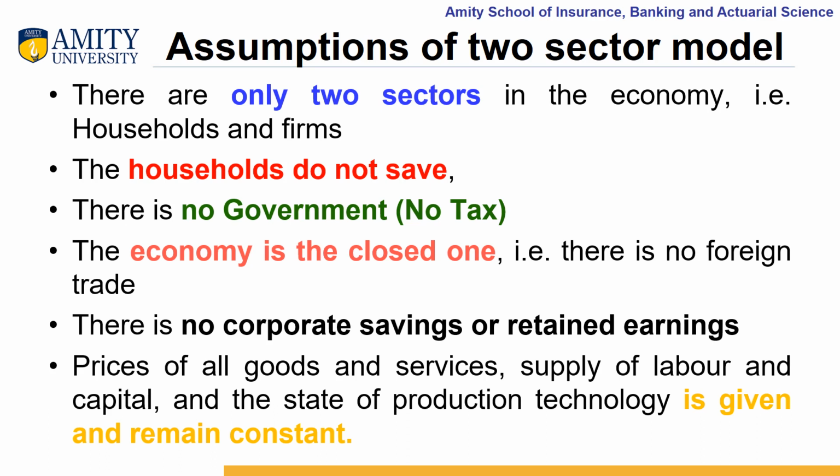Another important assumption is that the economy is a closed one. That means there is no foreign trade. Neither are we importing the goods and services from the outside world, nor are we exporting the goods and services to the outside world. The next one is that there are no corporate savings or retained earnings, which means whatever is being received by these business firms by selling the goods and services, they utilize that money for paying the factor payments or factor incomes to the households. And the last one is that prices of all goods and services, supply of labor and capital, and the state of production technology are given and remain constant.